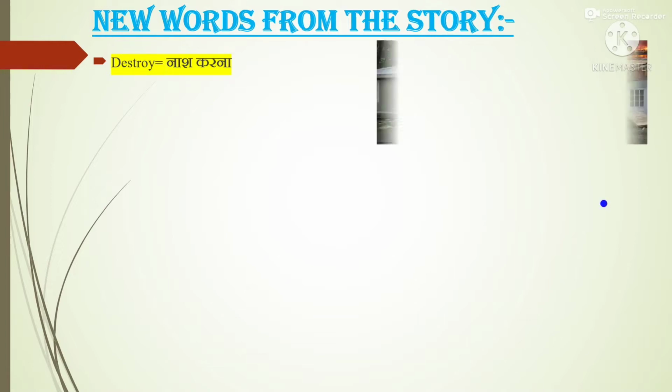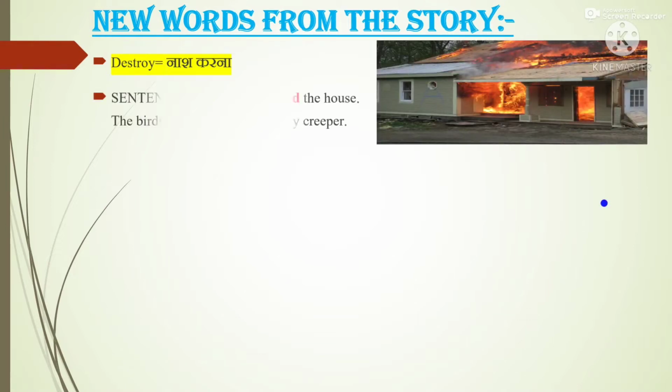New words from the story. First of all, we will discuss the new words from the story. First one is destroy. Destroy means nash karna. For example, we can make a sentence: the fire destroyed the house. You can see here in the picture, the fire destroyed the house. Or another sentence: the birds did not destroy the tiny creeper.